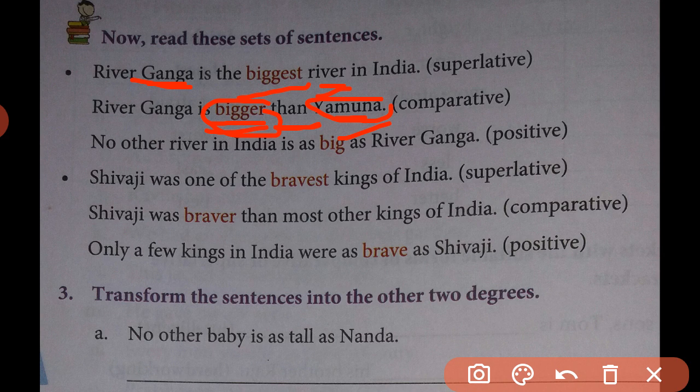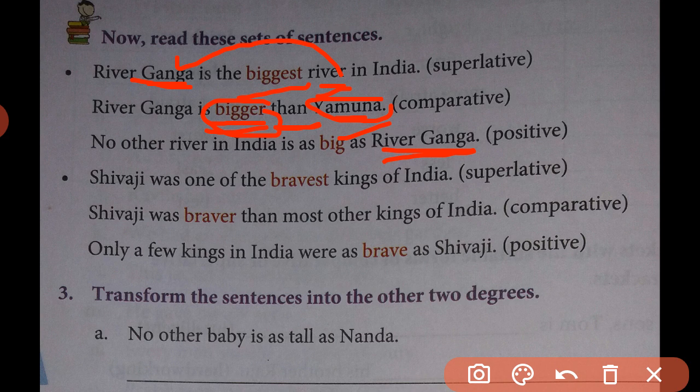Now, if we are changing the same degree into another form, that is positive degree, then we have to say no other river. See, in the first sentence we are comparing river Ganga with the other rivers in India. So there it is a superlative degree form.